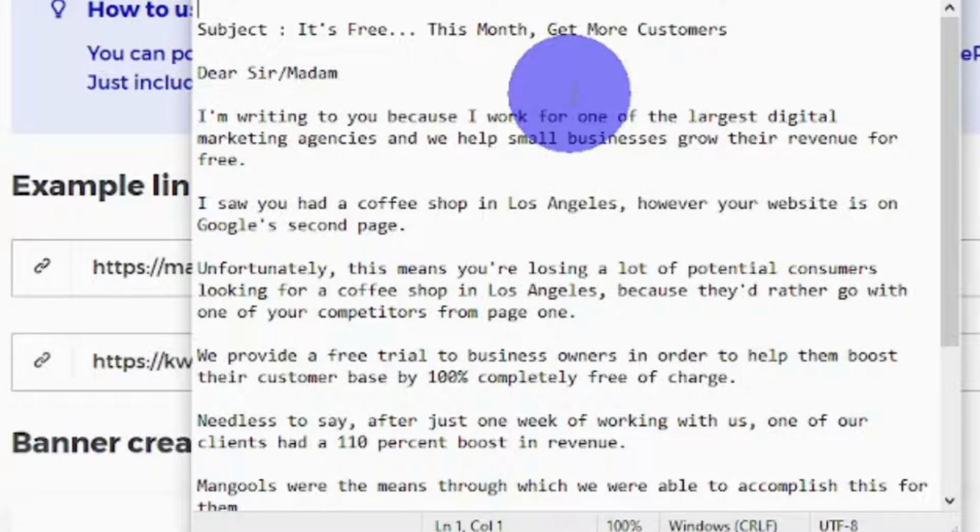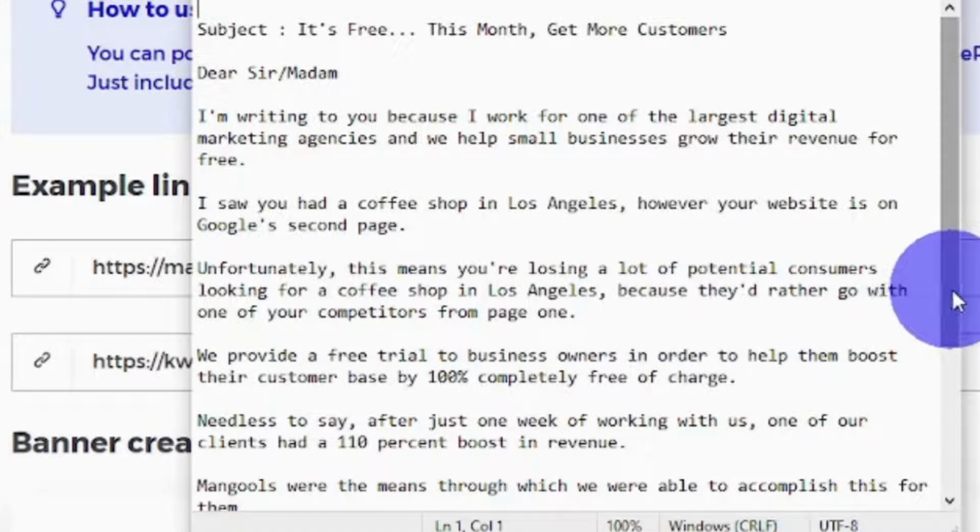As a result, the subject line of our email will be "It's free, this month, get more customers." And then you can say, "Dear Sir or Madam, I'm writing to you because I work for one of the largest digital marketing agencies, and we help small businesses grow their revenue for free. I saw you had a coffee shop in Los Angeles, however your website is on Google's second page. Unfortunately, this means you're losing a lot of potential consumers looking for a coffee shop in Los Angeles, because they'd rather go with one of your competitors from page 1.